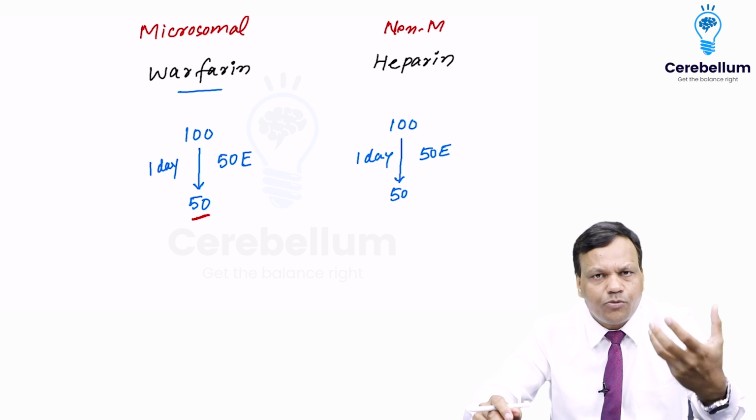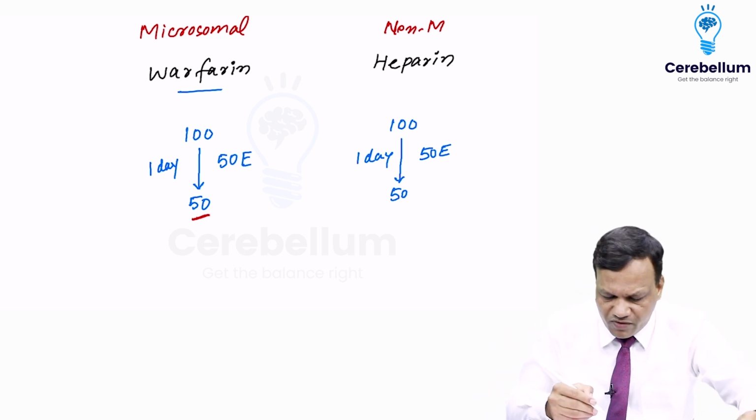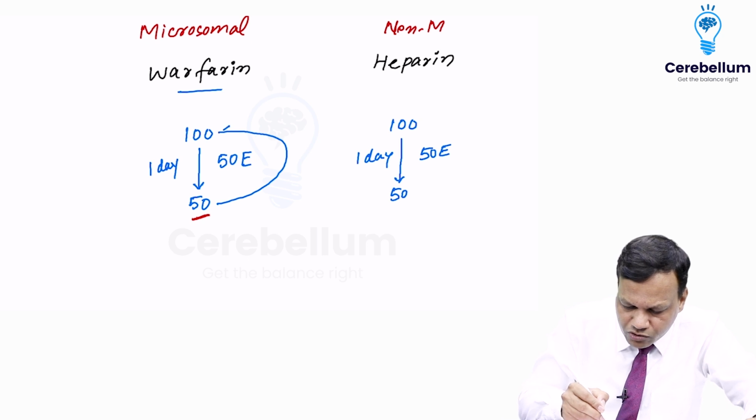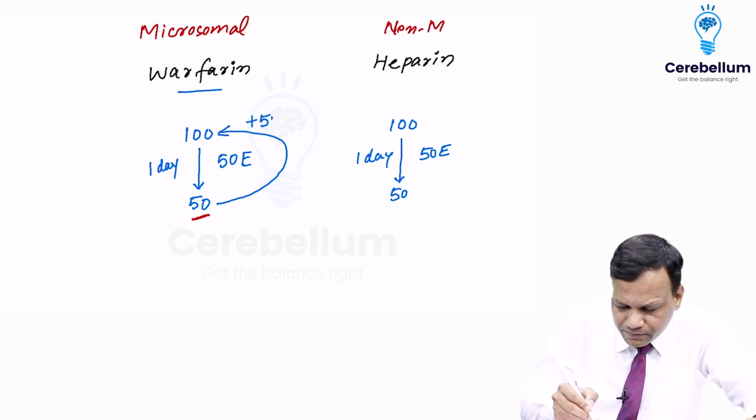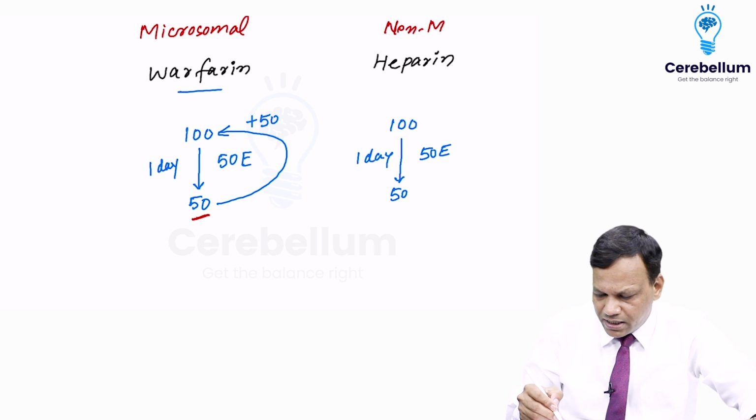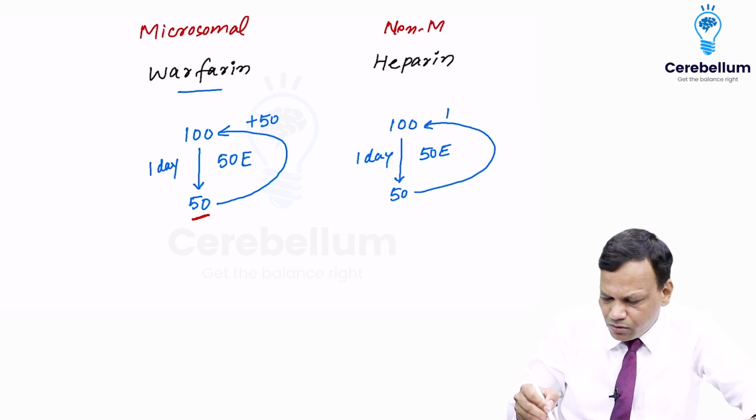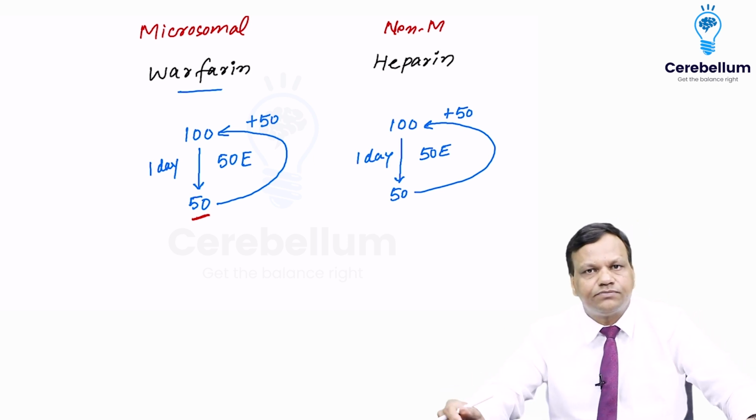We know we require 100 to produce the action. So what we will do? We will give 50 more. So when we give 50 more, they become 100. Again the action comes. Here also we do the same thing. We give 50 more, they produce the same action.